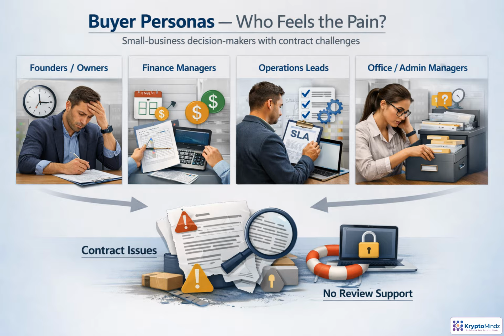Office and admin managers feel it as control risk. Contracts exist somewhere, but reminders and visibility are weak. The strongest opportunity appears when one person owns the commitment, but has no practical review support. That is when contract issues become urgent enough to buy.